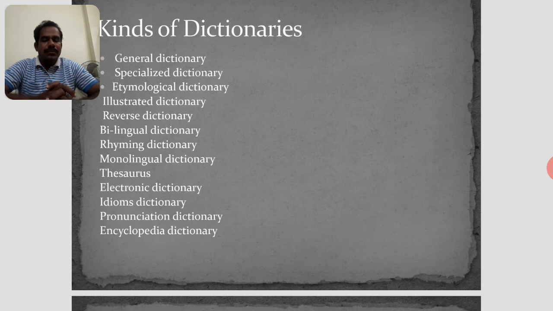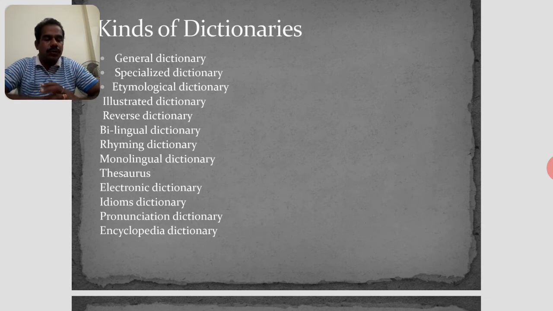Next, I would like to mention the monolingual or explanatory dictionary. It has two names: in the slide I have given monolingual dictionary, and it has another name, explanatory dictionary. It gives a detailed explanation of a word with additional information such as usage.